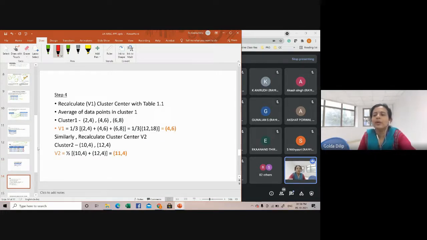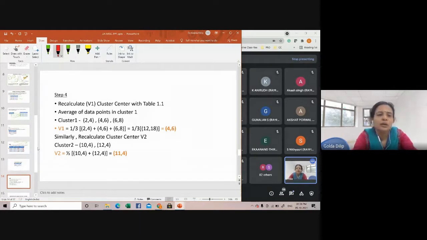Now we have to reiterate, iterate till you get similar points. That's what our algorithm says, right? The previous iteration and the current iteration, the data points in the clusters are similar. It's the same. There is no change, means we can stop.